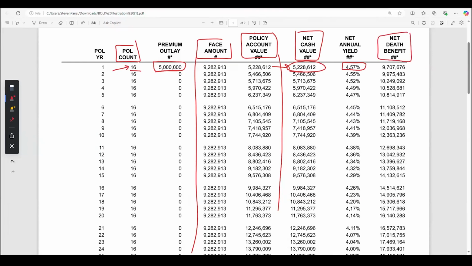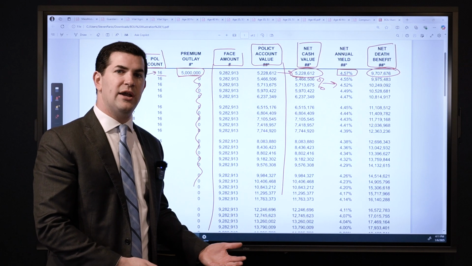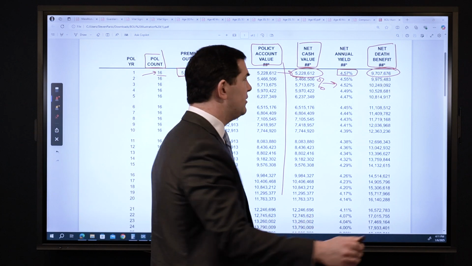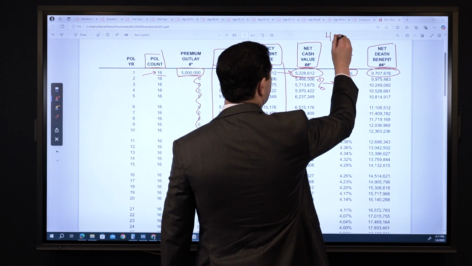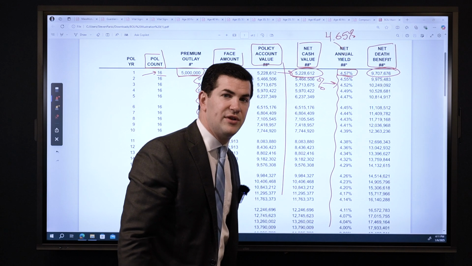A death benefit of a little bit less than $10 million. They make 0 payments thereafter, and the cash value just continues to grow over time. Now, the crediting rate with this particular product at the time of running this illustration is 4.65%. Do you ever see it earn 4.65%? No, we don't. It's less than that in the first year, and it's less than that every year. In fact, it gradually goes down.